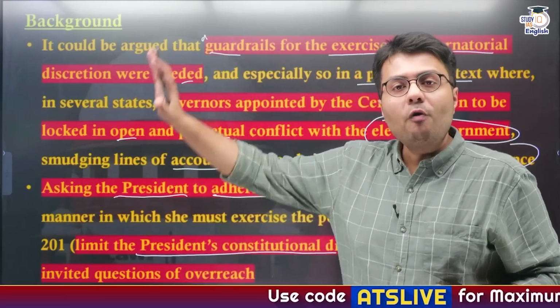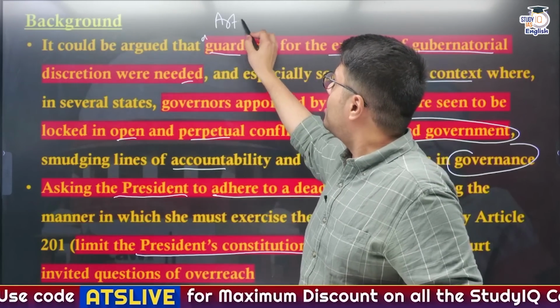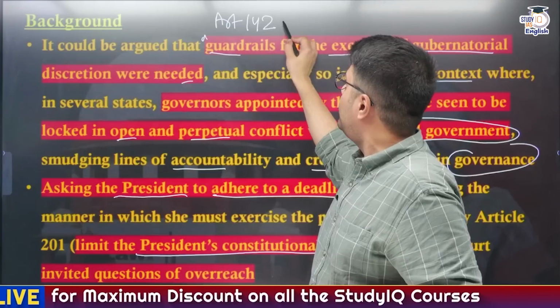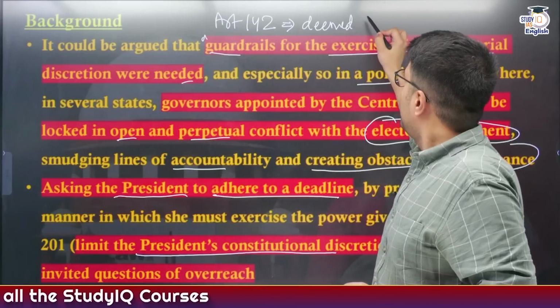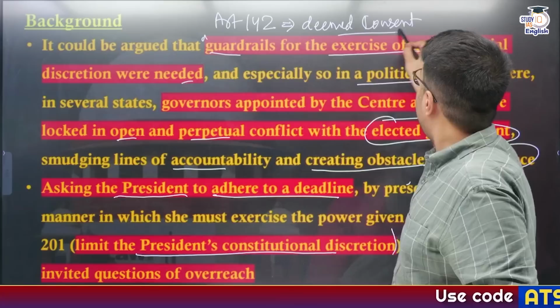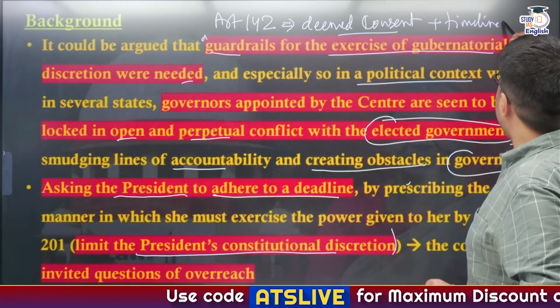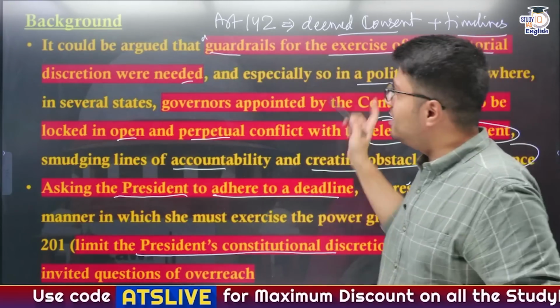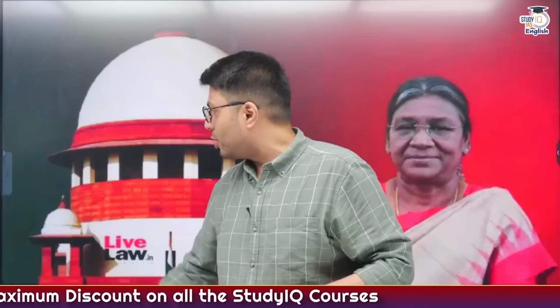So this is the overall background of this issue. First is that the Supreme Court used its extraordinary power under Article 142 to provide deemed consent on the bills, and also that the Supreme Court imposed significant timelines on both Governors as well as the President of India. So this is the broader issue based on which we are going to discuss Article 143.